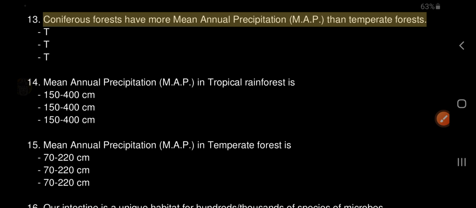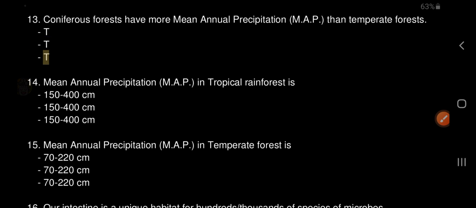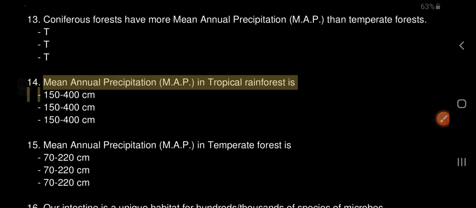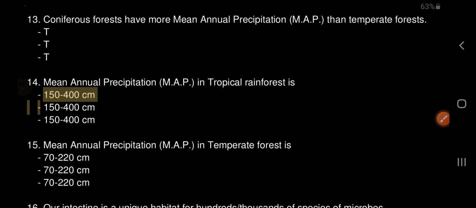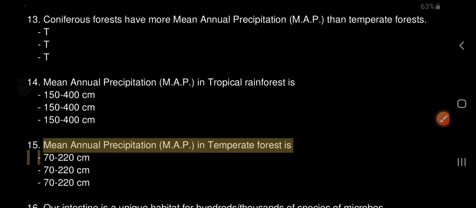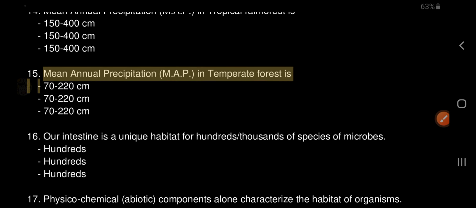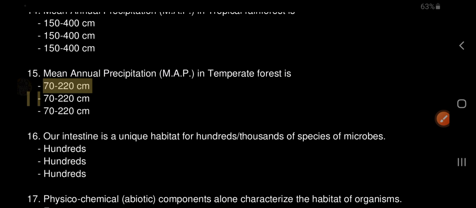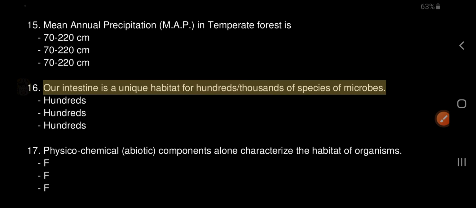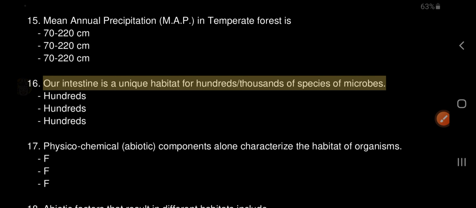True. 14. Mean annual precipitation, MAP, in tropical rainforest is 150-400 centimeters. 15. Mean annual precipitation, MAP, in temperate forest is 70-220 centimeters. 16. Our intestine is a unique habitat for hundreds of species of microbes.